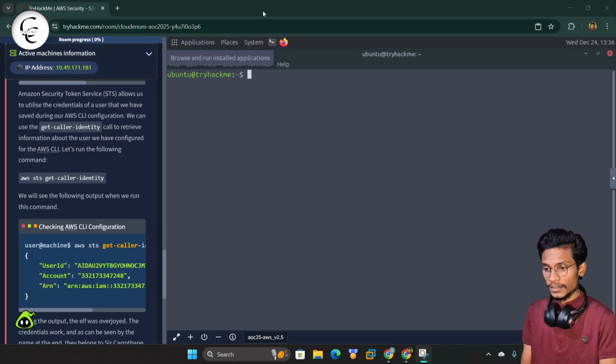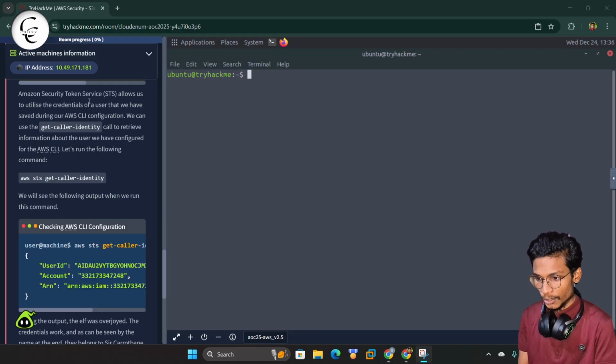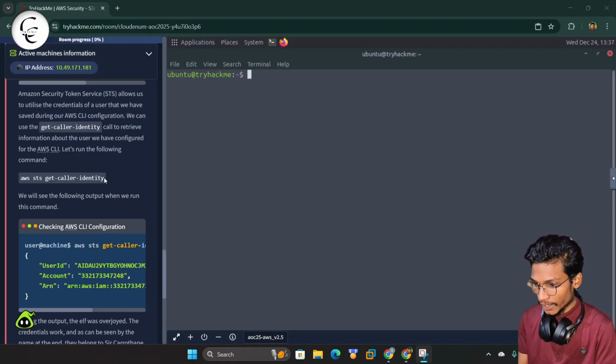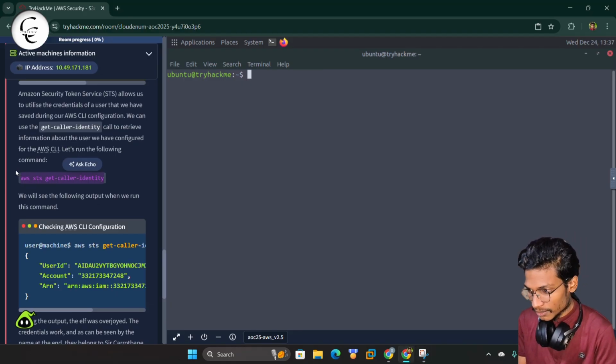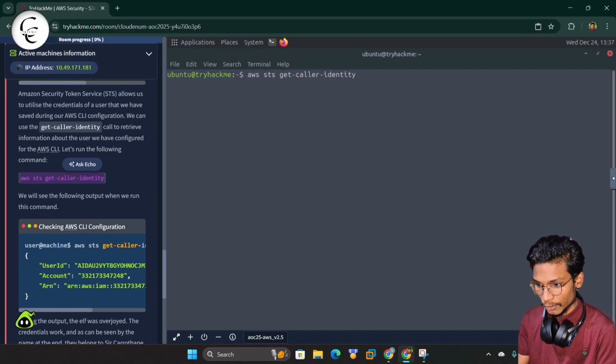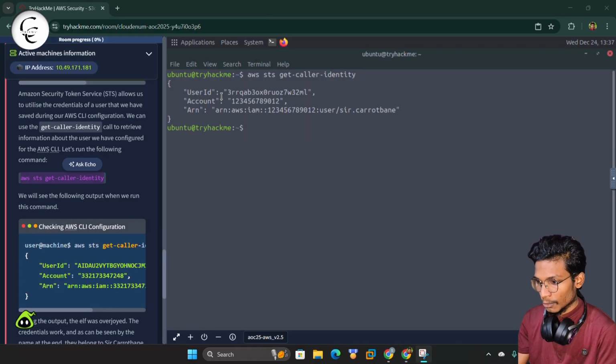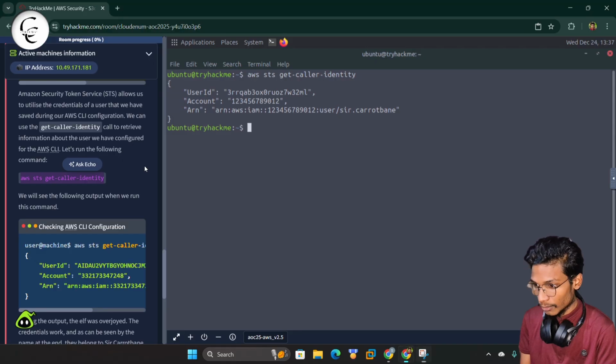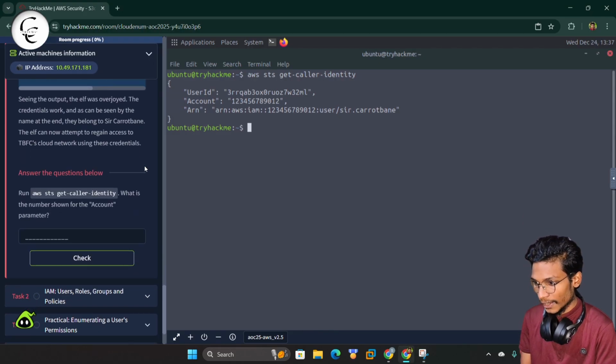So guys, now we can discuss the Amazon Security Token Service, or the STS. This allows us to utilize the credentials of a user that we have saved during the AWS CLI configuration. So we can get this by using this command. I will simply copy this command, paste it, and give enter. So guys, here you can see we have got our user ID, we have got the account, and we have got the ARN value.